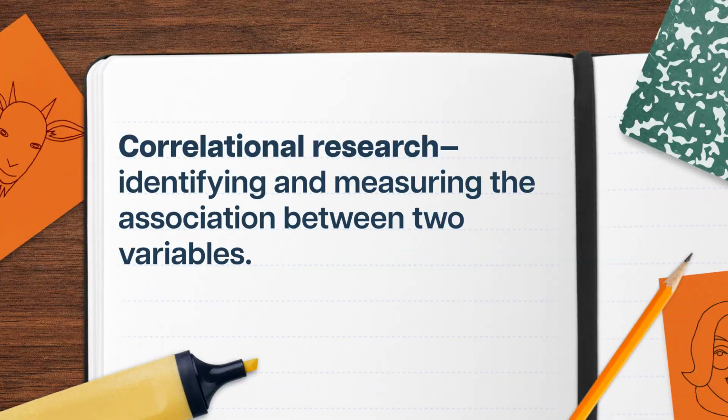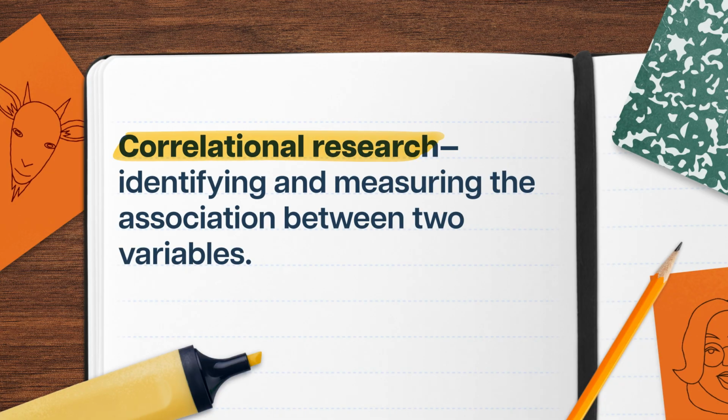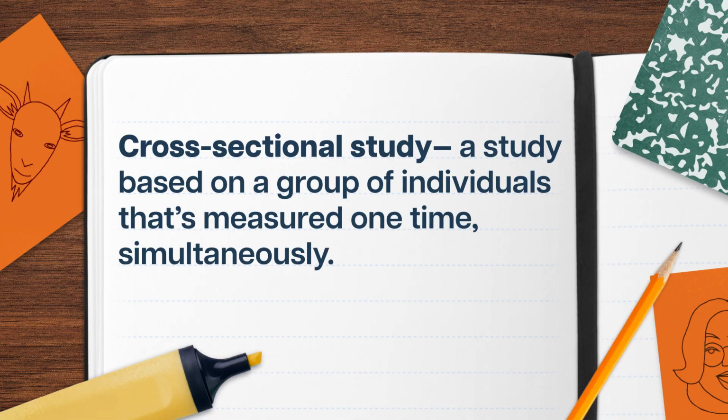That strategy is what we call correlational research. That means we're identifying and measuring the association between our two variables. And we could do that in a couple of different ways. Like, if we wanted to know if a more expensive college is worth it right away, we might look at current salaries for a bunch of people who graduated just last year. Using that data, we can do a cross-sectional study, a study based on a group of individuals that's measured one time simultaneously.